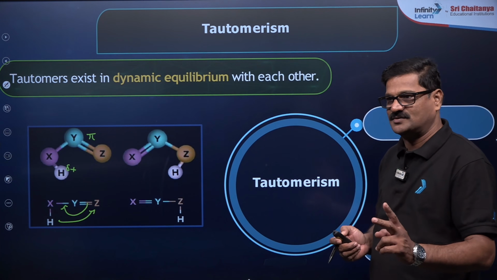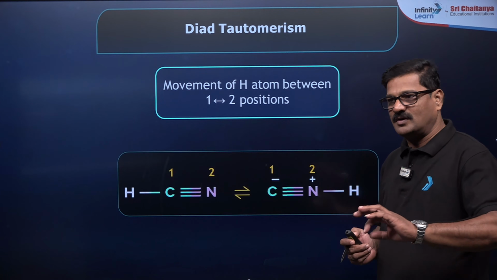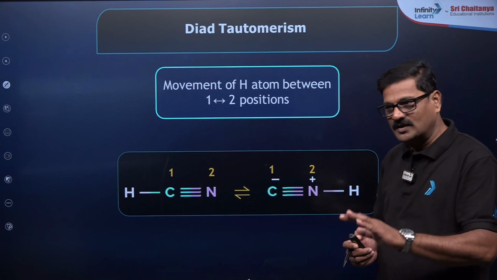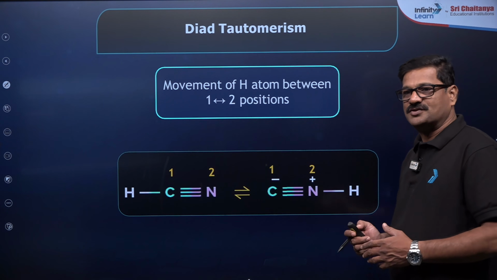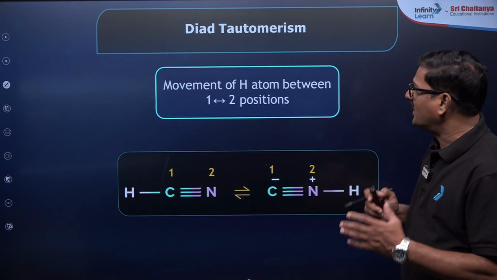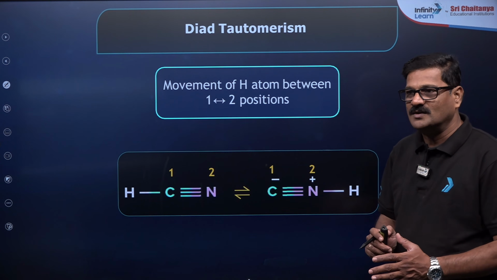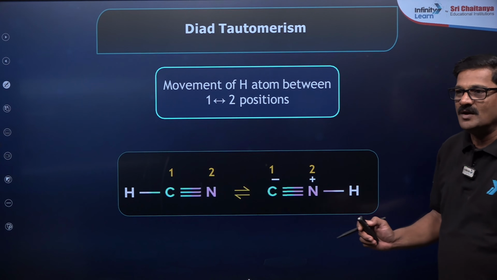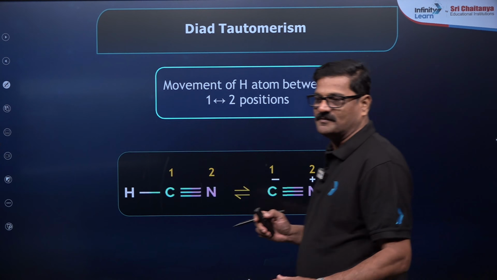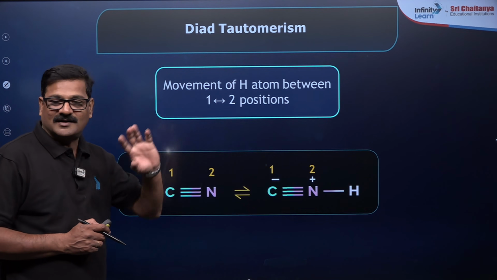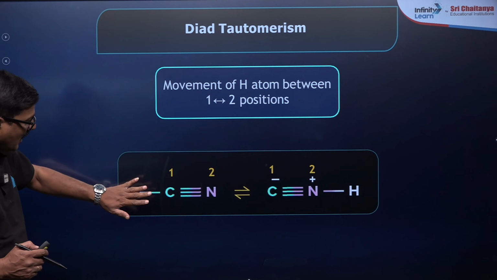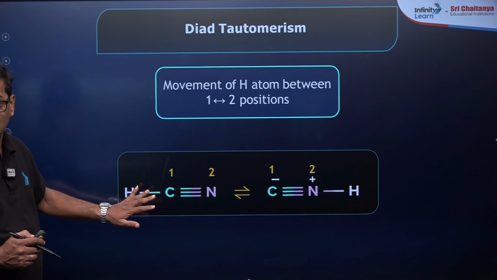Tautomerism is of two types. Maybe your connection is less, but no worries, automatically your connection is going to be restored. My dear children, it is about diode tautomerism, the movement or wandering of hydrogen from atom 1 to atom 2 position. Take hydrogen cyanide, HCN.